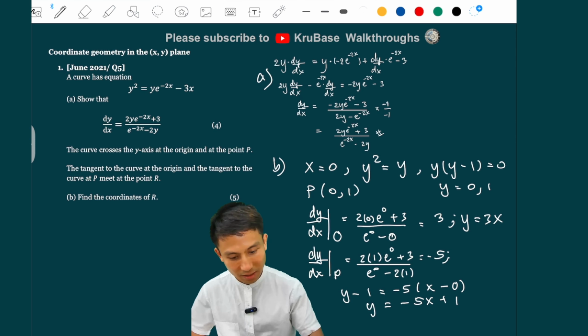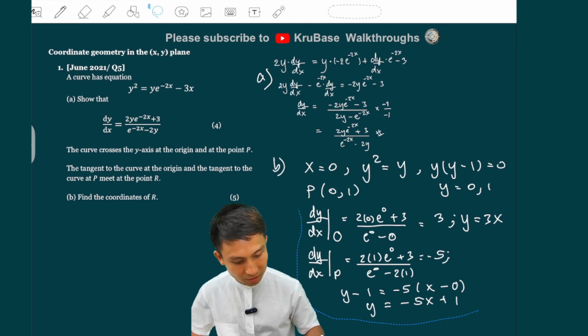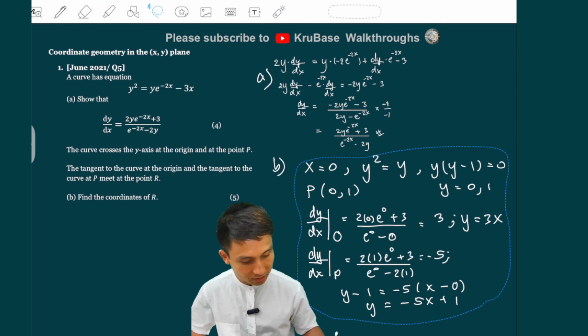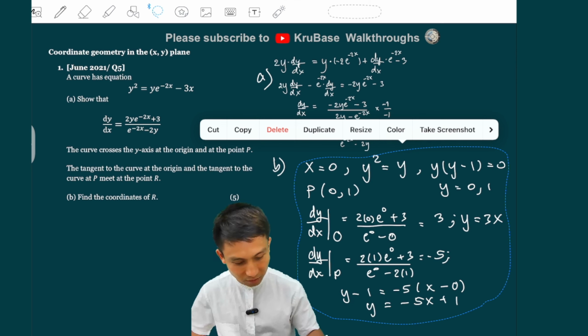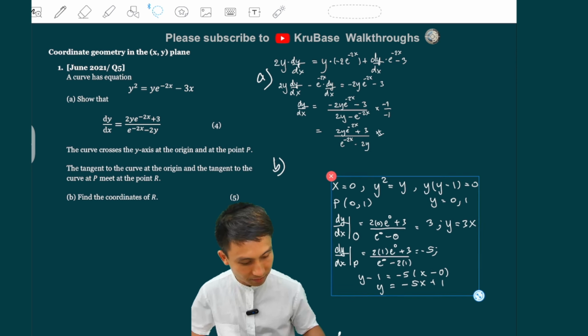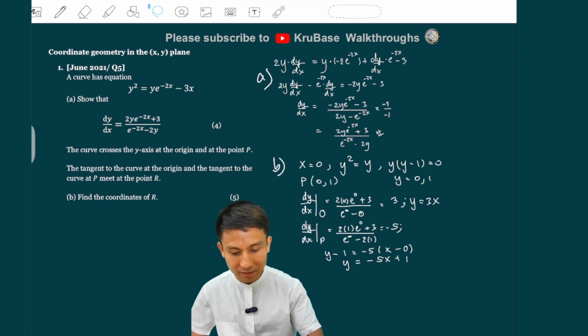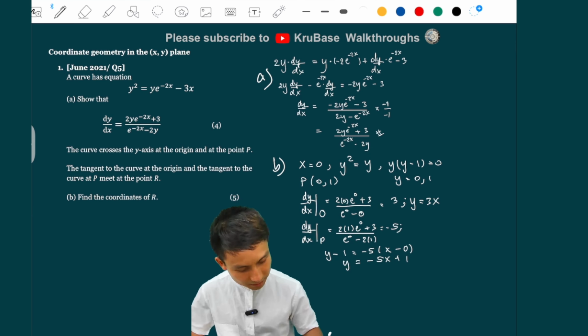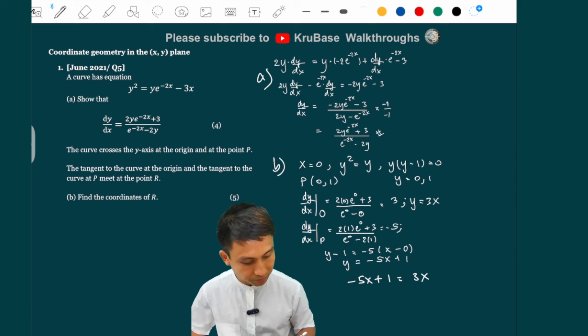All right. And then we're going to solve for point R just by equating the expressions of y for the two equations. That would be the last step, guys. So minus 5x plus 1 equals 3x, so 1 equals 8x.